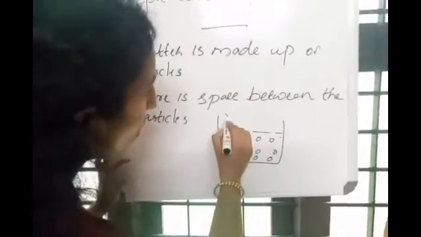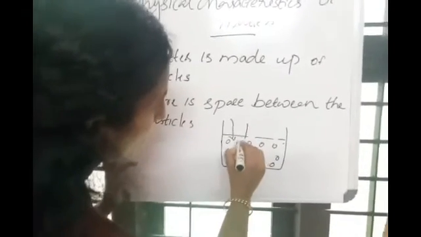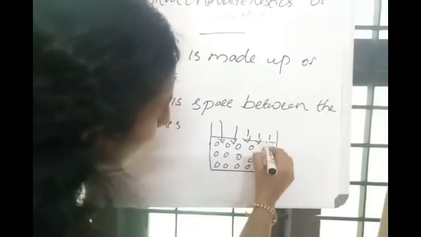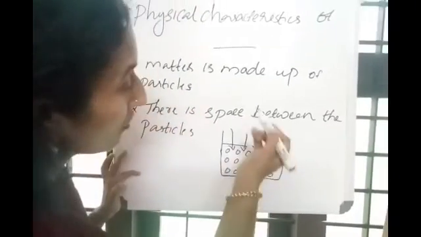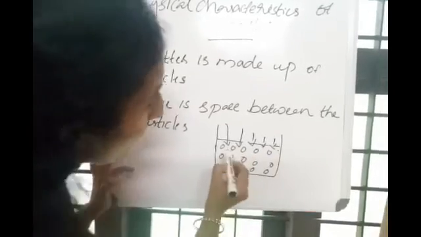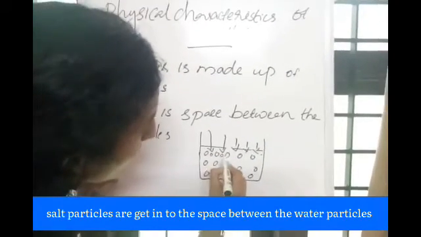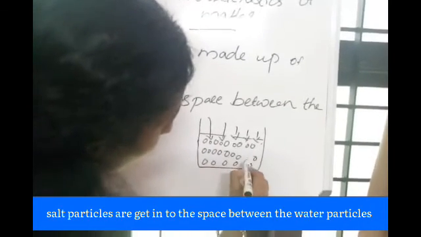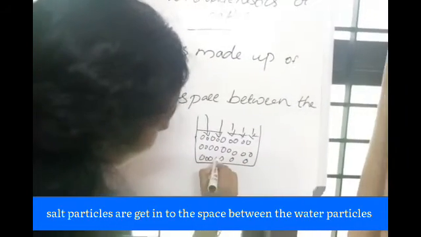When I added salt into this water, what happens, you see? You can see some gaps between the particles. So when we add salt into this water, the salt particles get into the space between the particles, so that it feels like it disappears.